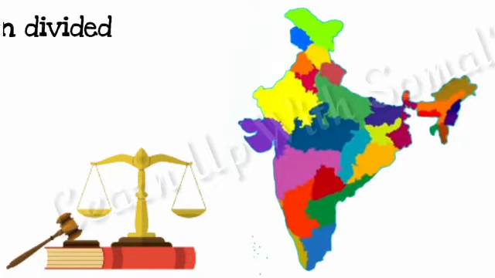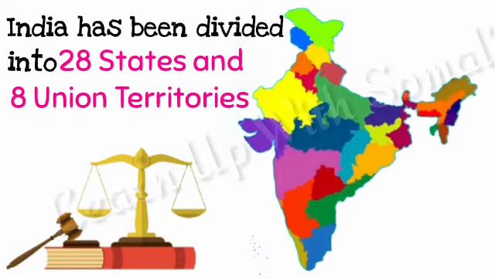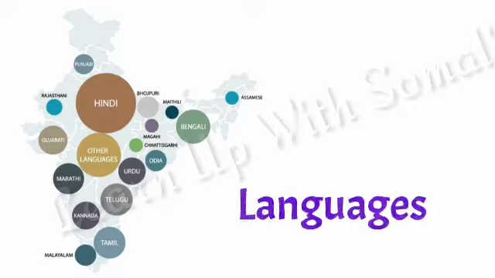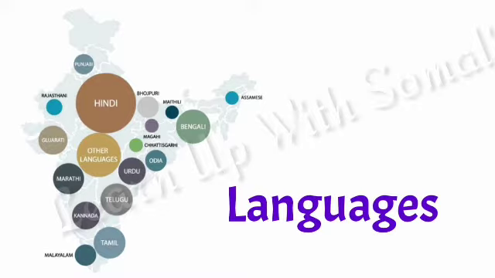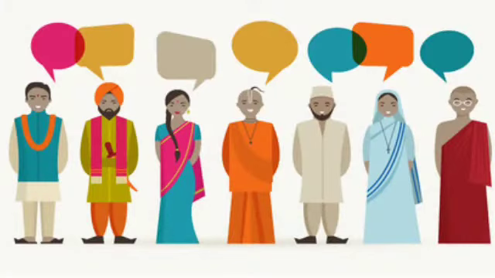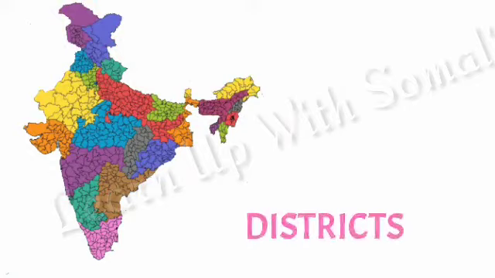For good governance, India has been divided into 28 states and 8 union territories. The division of the states and union territories is based mainly on the respective languages spoken in these areas. Children, now we will look at how states are further divided into districts.